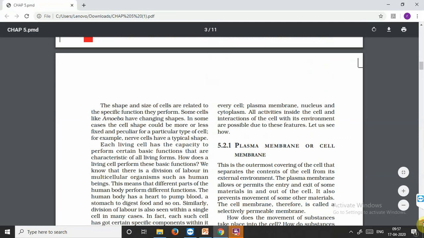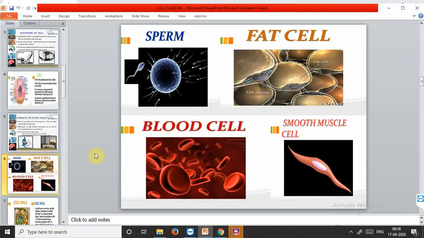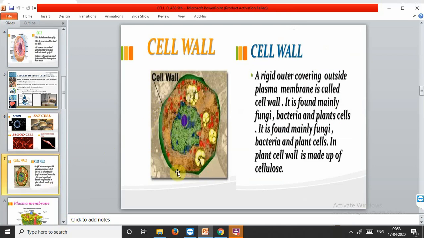The outermost covering of the cell, we all know, is the cell wall. But the cell wall is present only in plant cells, not in animal cells. In animal cells the cell wall is completely absent. This is a cell wall. It is made up mainly of cellulose, sometimes lignin and pectin. When the concentration of lignin and pectin is higher, the cell wall is completely dead, and cellulose provides rigidity to the cell wall. The cell wall is very rigid. It maintains the shape of the plant cell. The plant cells are hexagonal. They cannot be of any shape like animal cells. They are particularly hexagonal because of the presence of the cell wall.